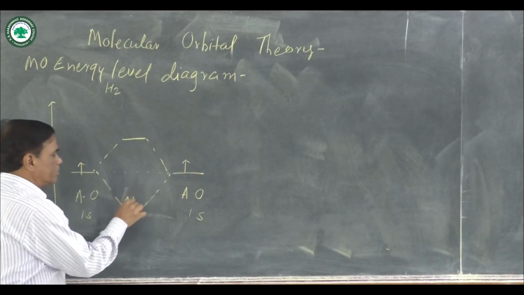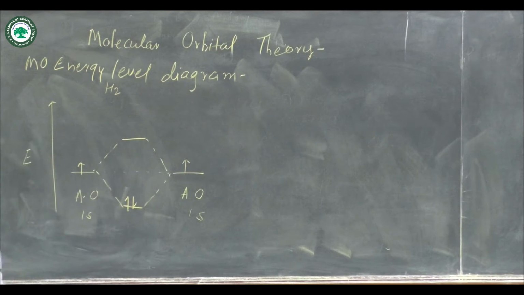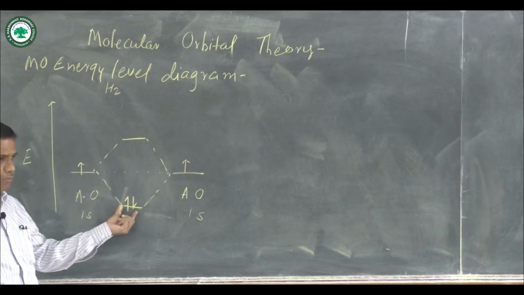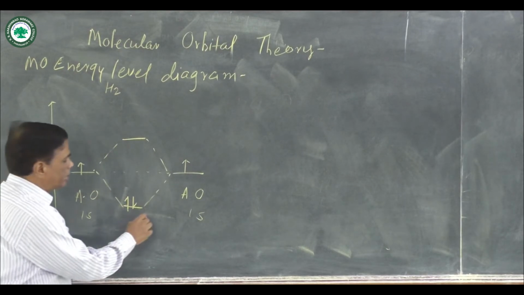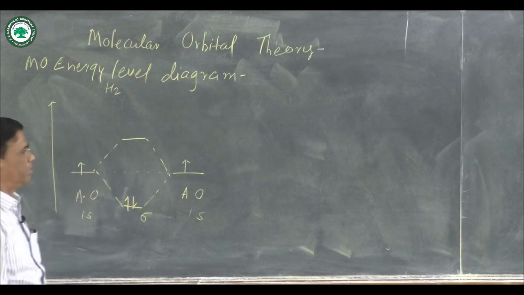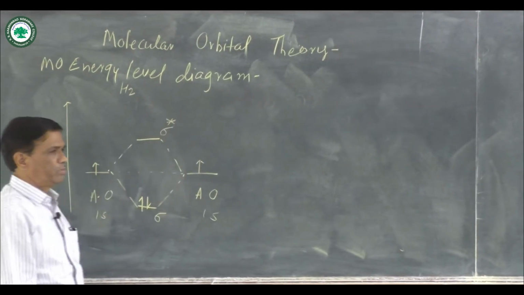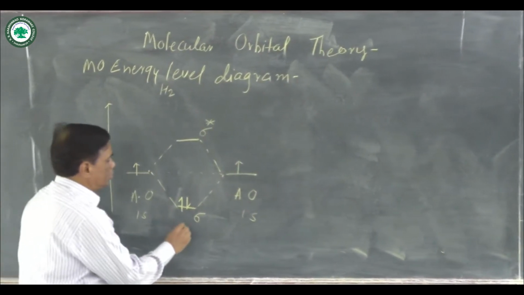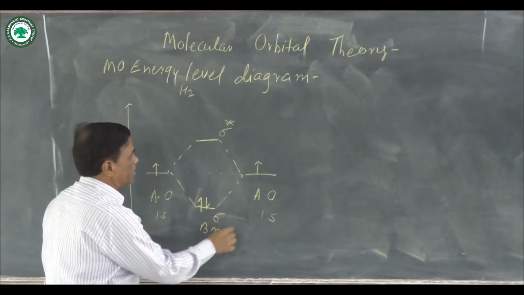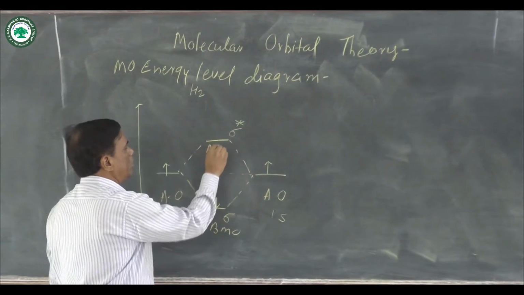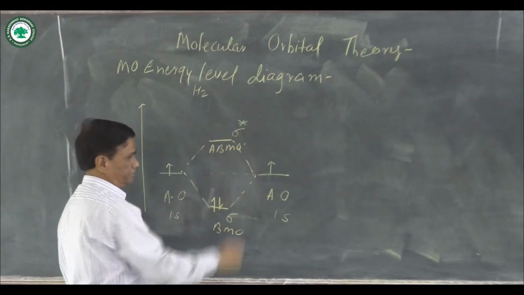Here two electrons are represented, as their spins are opposite. This is called the sigma bonding molecular orbital and this is known as the sigma star antibonding molecular orbital. This is the bonding molecular orbital and this one is the antibonding molecular orbital.